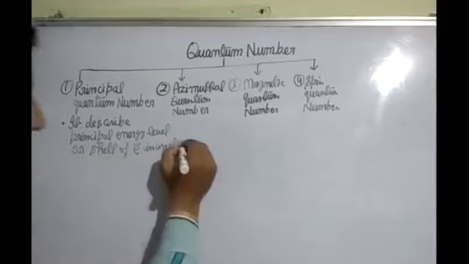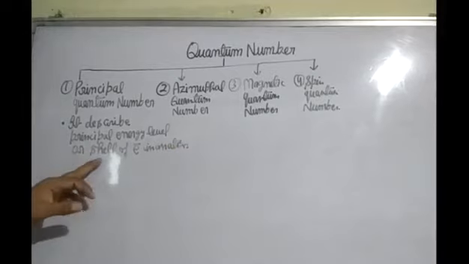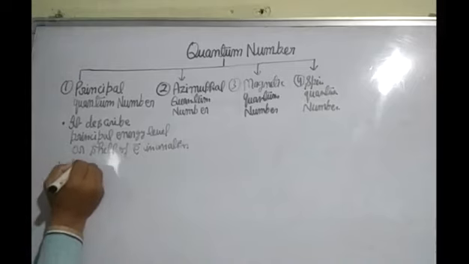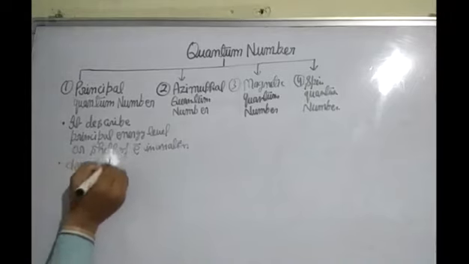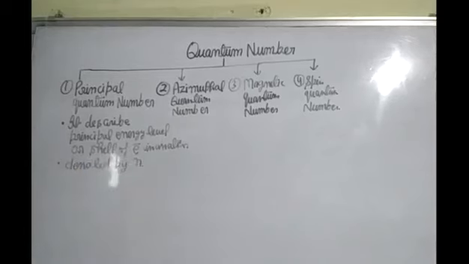Principal quantum number describes principal energy level or shell of an electron in an atom. Principal quantum number is denoted by small n.